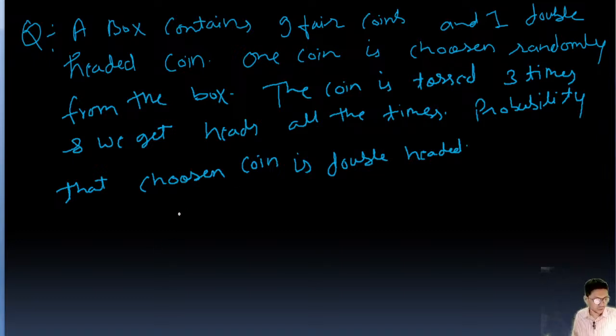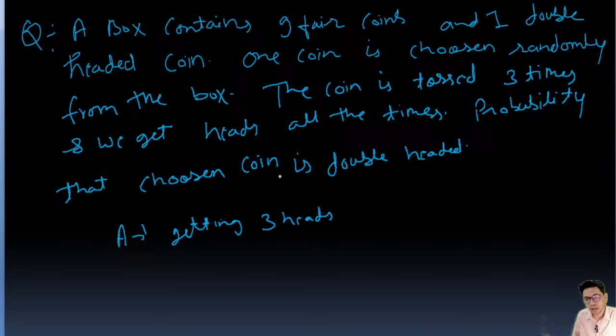Okay. So I'm going to use Bayes theorem here, and I'll explain how. First we'll say A is getting 3 heads in 3 tosses.